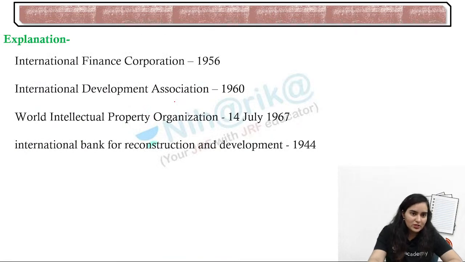You can see all the years here. I have added them in the explanation also, so that you don't need to invest your time in match the following while revising. Quickly see the question, quickly go to the explanation, and reread it very loudly so that you will learn it in case you miss any one. If you forget VPO, please read it aloud, 1967. It will fix in your mind.